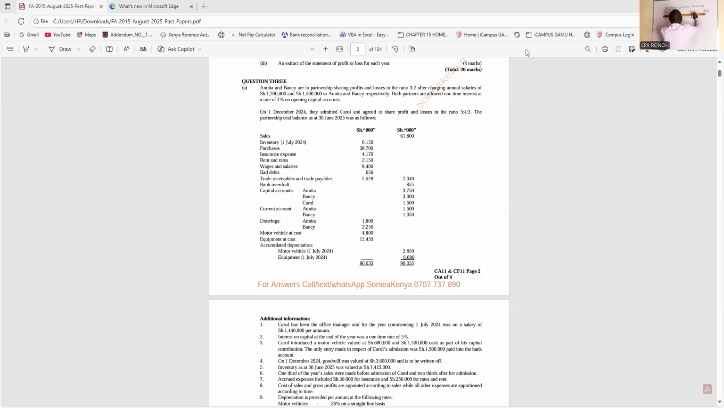I'm going to use my good ruler. Anyone with a ruler? I know you don't have rulers. It is only me who has a ruler here.